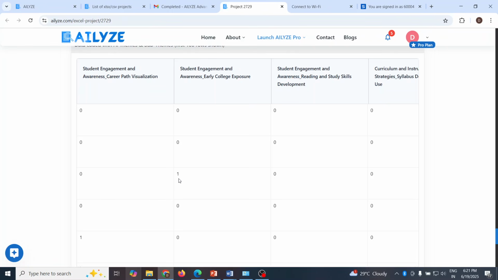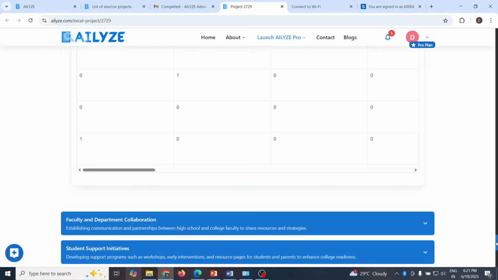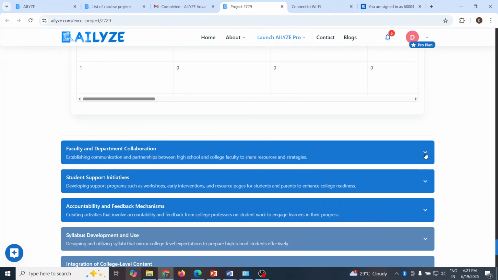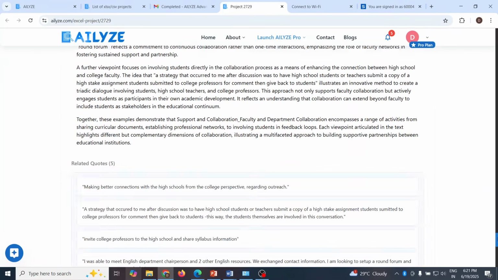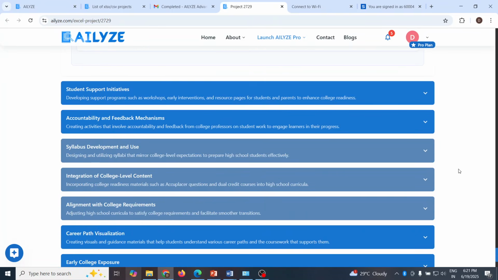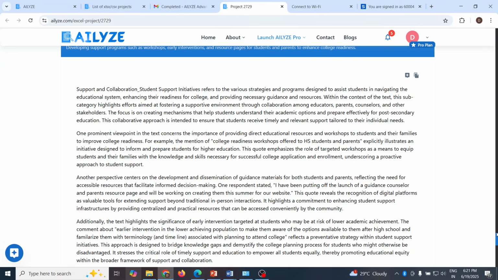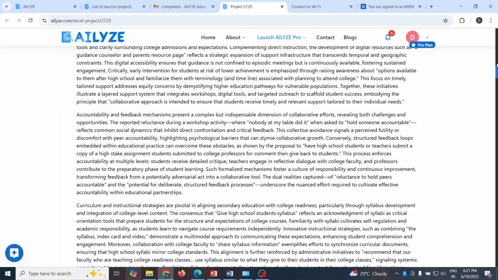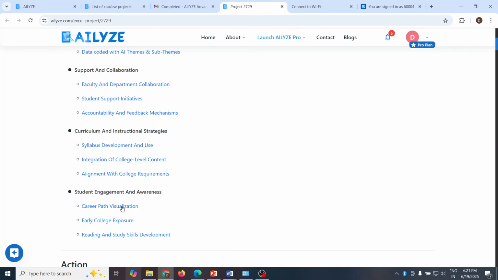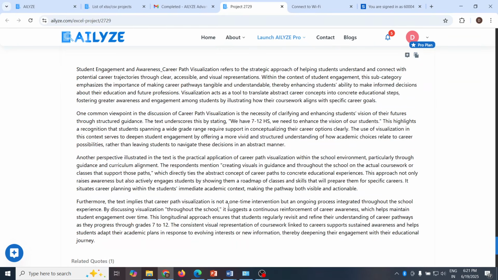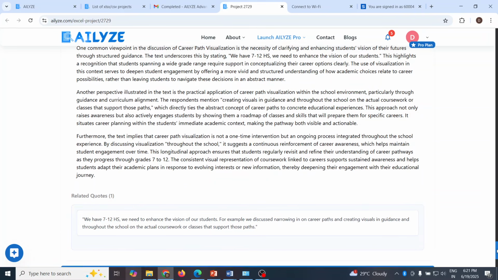See here, as it is coded 1. Now scroll. Faculty and department collaboration, the insights related to it, its quotes. Scroll. Is there anything else which is left out? Career path visualization. So the insights as well as the quotes are available.